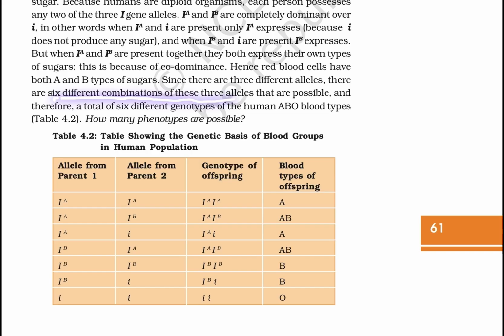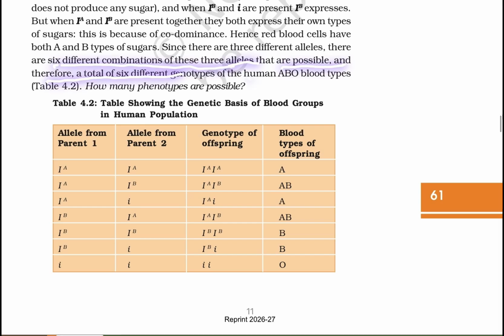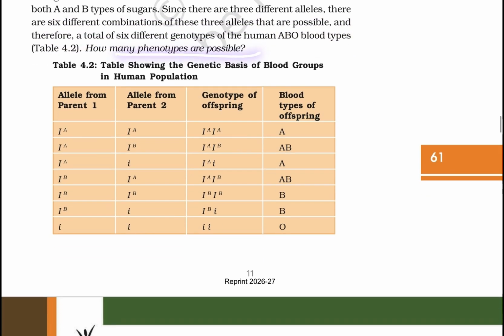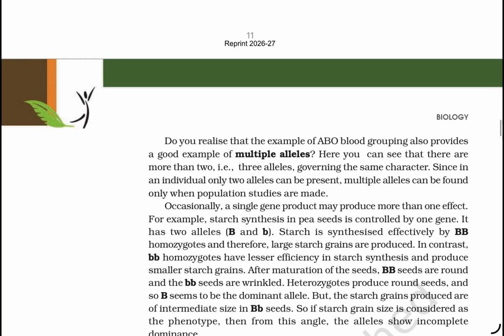Since there are three different alleles, there are 6 different combinations of these 3 alleles that are possible, and therefore a total of 4 different phenotypes of the human ABO blood type. How many phenotypes are possible?